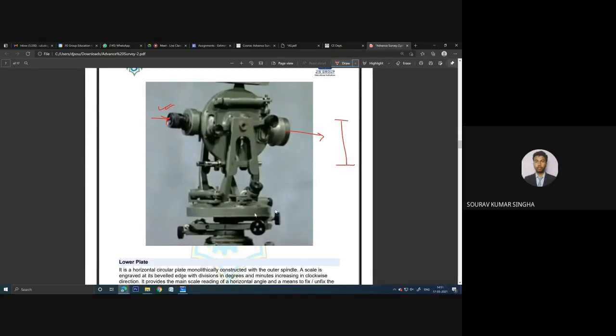And here you can see a number of clamps provided. There is one screw, another screw, another screw, and another screw is not visible from this side. This screw is basically the lower clamp screw, or the lower plate clamp. When you lock this clamp, what happens? The lower plate will be locked.